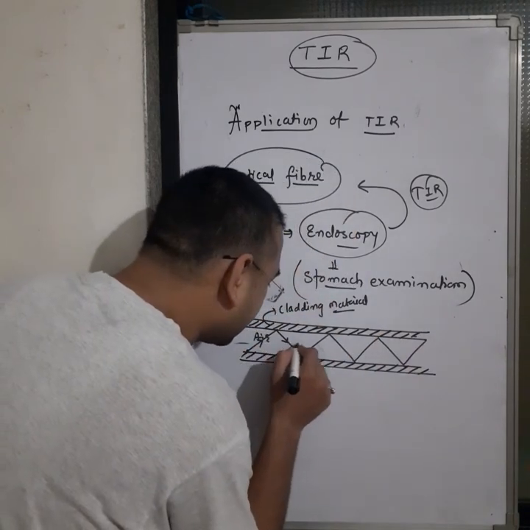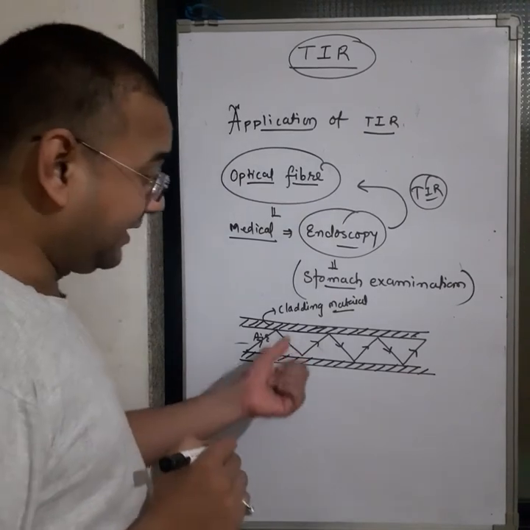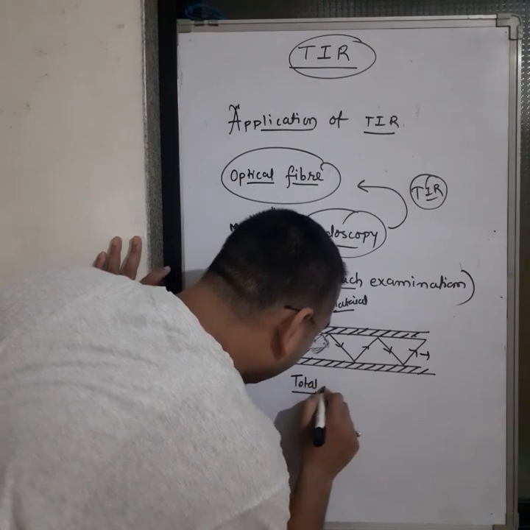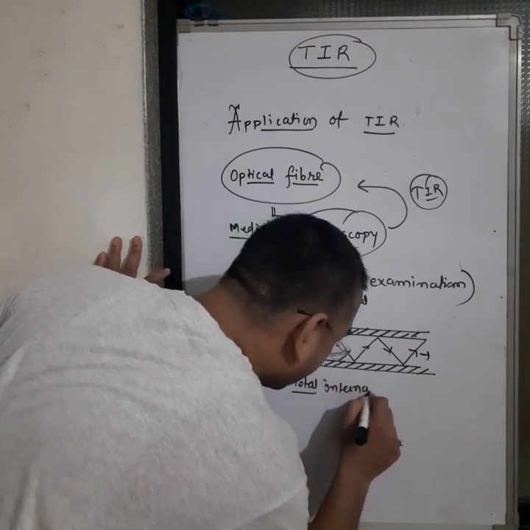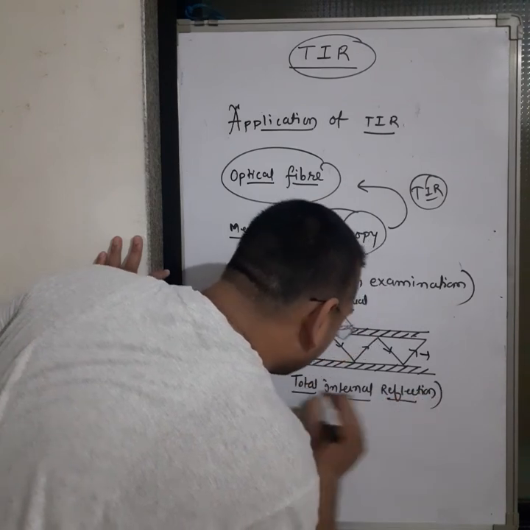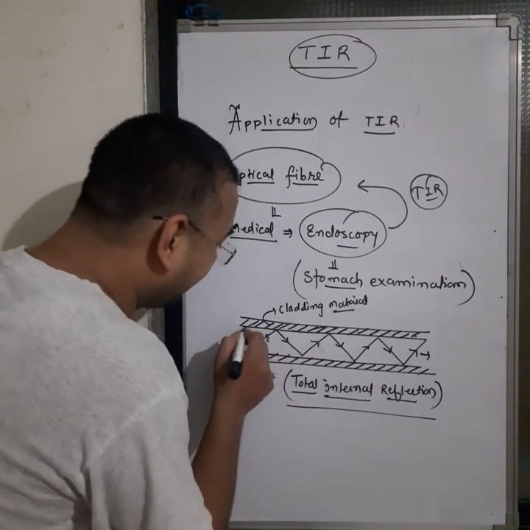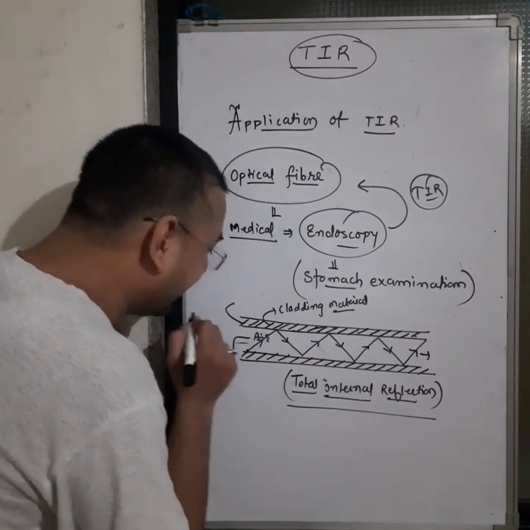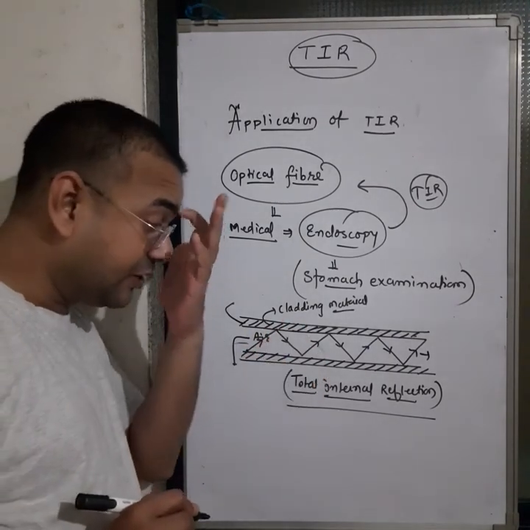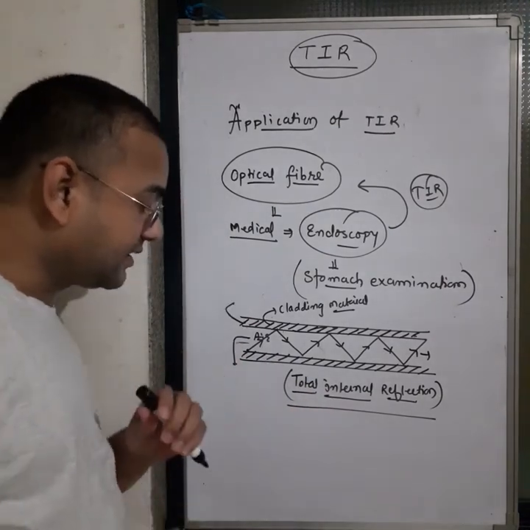So when the rays move inside it, they move like this. So here total internal reflection occurs. Got it? Due to the cladding material, the two have different refractive indices, and due to that reason we obtain total internal reflection. So this is another best example.